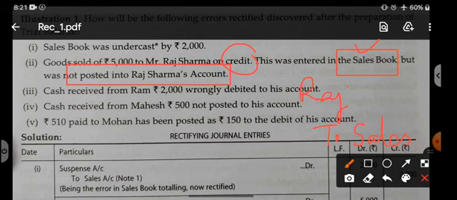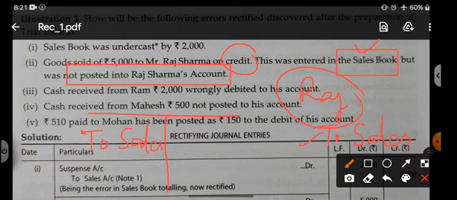Now after making the entry in the sales book, we should open Mr. Raj Sharma's account and do the posting in Mr. Raj Sharma's account. How do we do the posting? We should open Mr. Raj Sharma's account. In the entry, Raj is debited. So come to the debit and write the credit, so we should write to sales. We should do the posting like this.